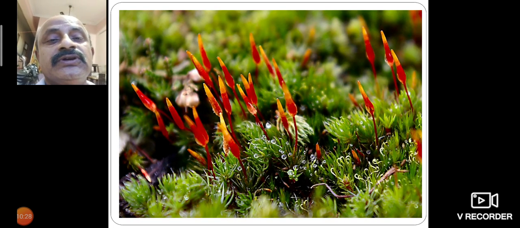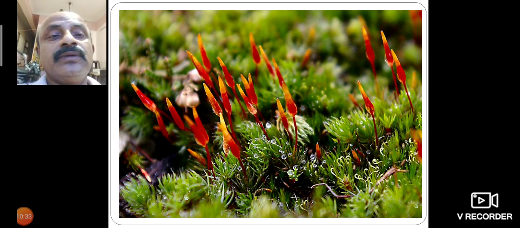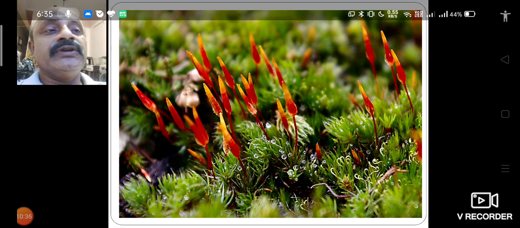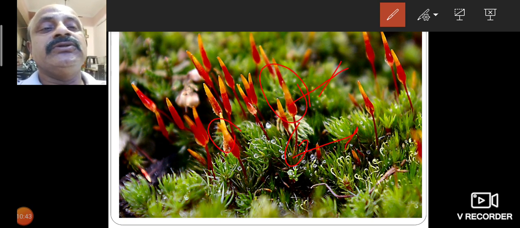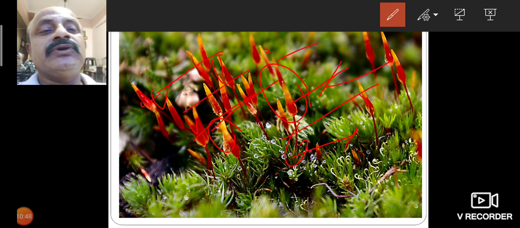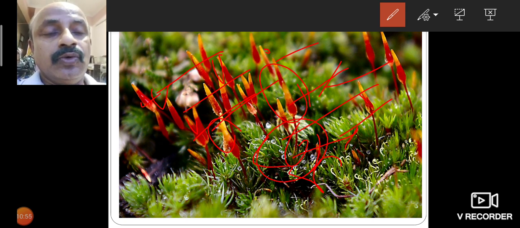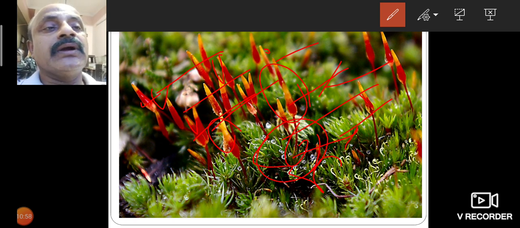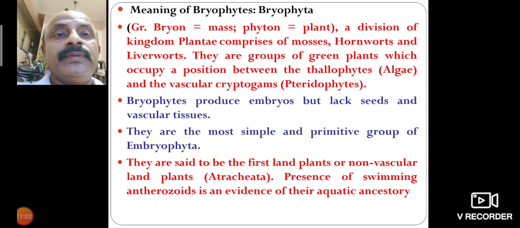This is one type of bryophytic plant. The red colored part is the sporophyte, and the green colored part is the gametophyte. This is the spore-bearing part. When the spore-bearing part is mature, it can release the spores. The spores grow on the surface of a humid layer. So this is also one character of bryophytes.